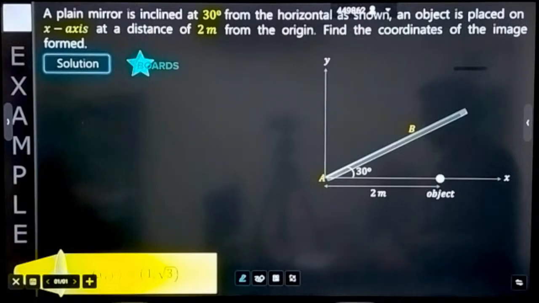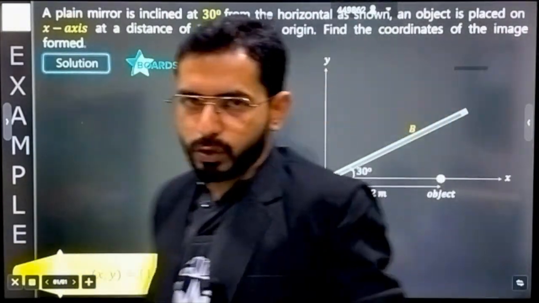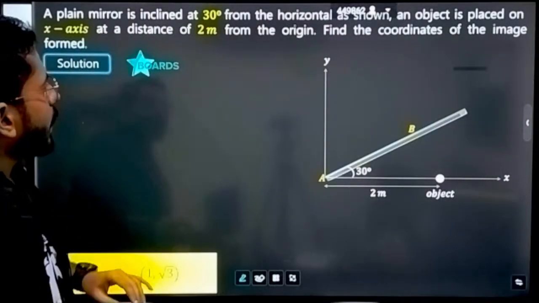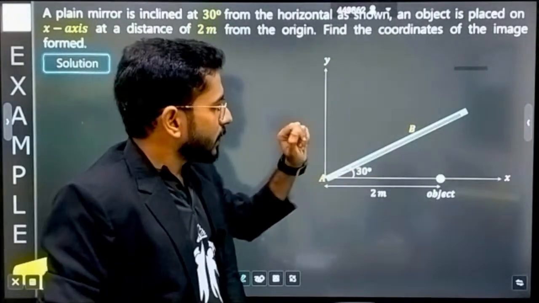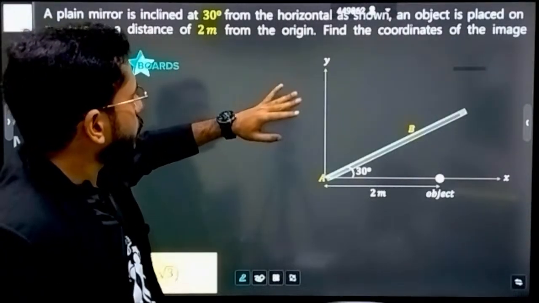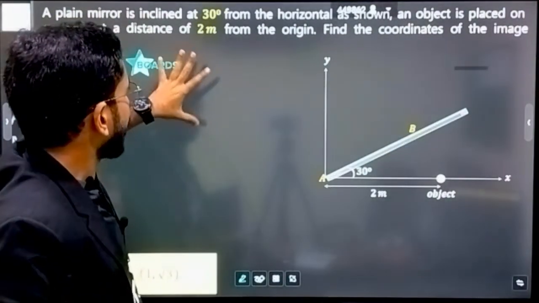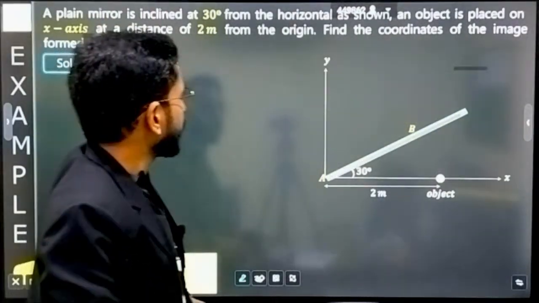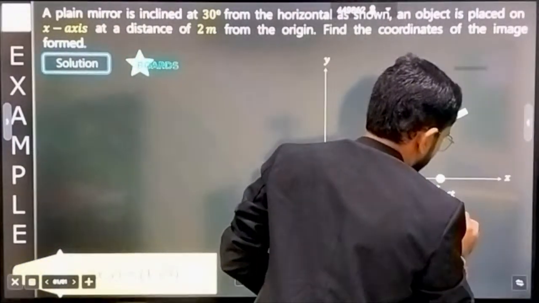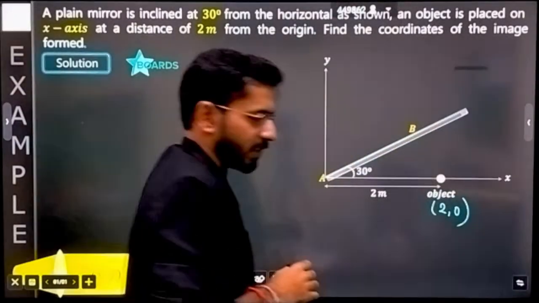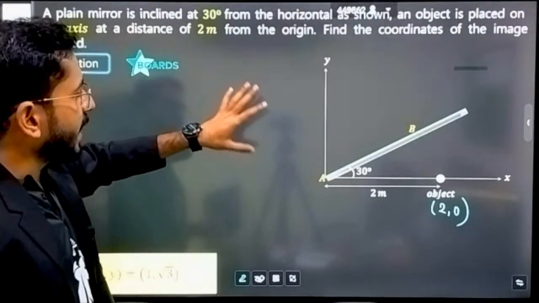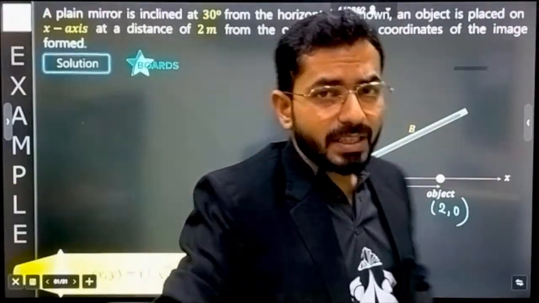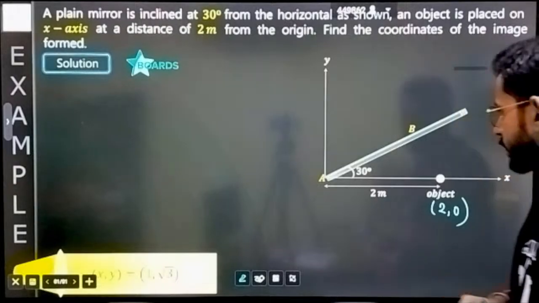Now here is an interesting question. What is the question telling you? See, a plane mirror is inclined at a 30-degree angle from the horizontal, as shown. It is a very important conceptual question. An object is placed on the x-axis at a distance of 2 meters from the origin. That means the object coordinates are (2, 0). Find the coordinates of the image that is going to be formed.